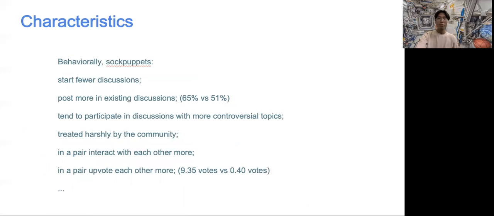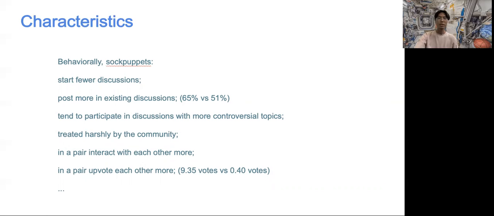There are also behavioral patterns of sock puppets that can be found. For example, sock puppets start fewer discussions and post more in existing discussions, compared to normal users who, on average, have 51% of their posting being replies. The sock puppets spend about 65% of their posts in existing discussions.